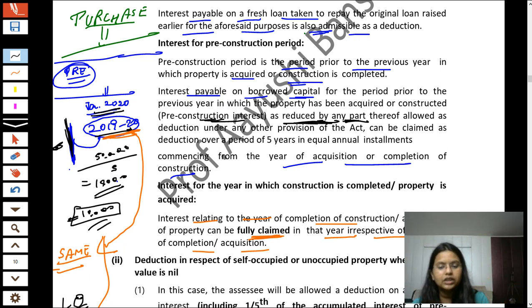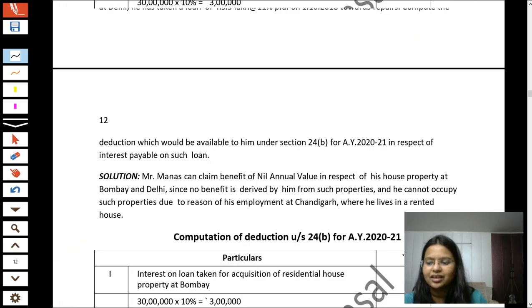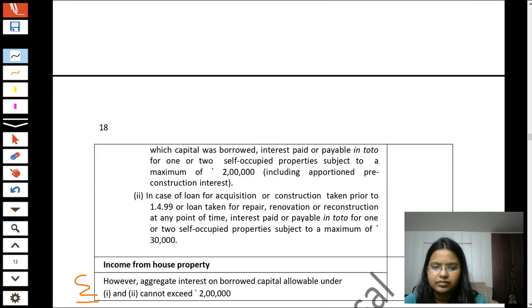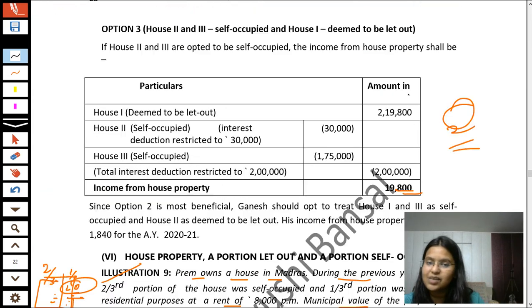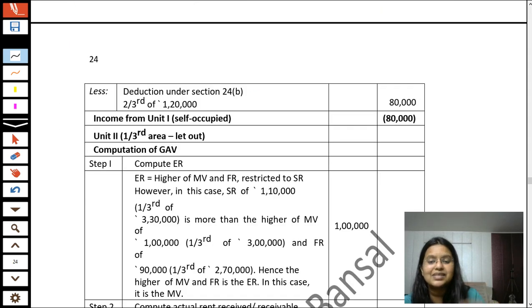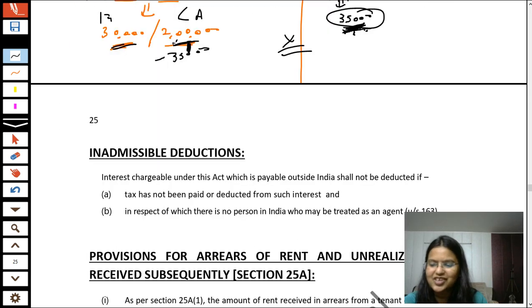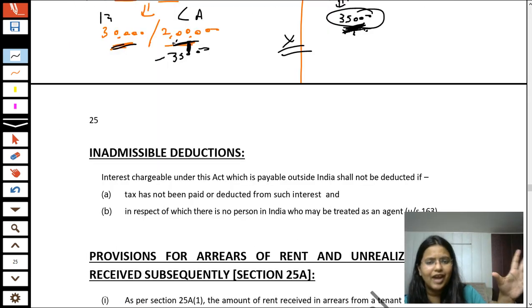So now you learn the meaning of that. What is the meaning of deduction under any other provision of the Act? You have to deduct that part from it. Okay. Now students, with this question and with this last but not the least important point, we have completed our admissible deductions part. So congratulations to you. A big congratulations to you.